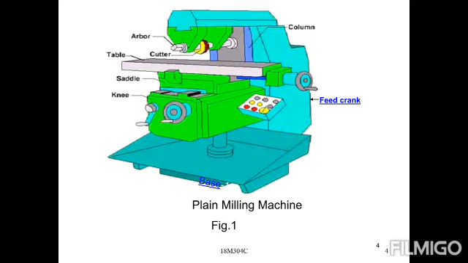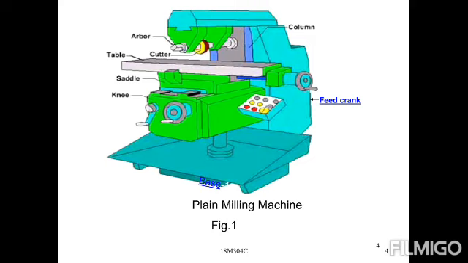Every machine compulsorily has a base at the bottom, and next it is supported by the column and knee type of column on one side. The knee is provided from the bottom part, and for lifting the table, an elevating lead screw is provided. The elevating screw lifts the entire size of the table. The knee is lifted, the saddle is placed on the knee, and the table is placed on the saddle.